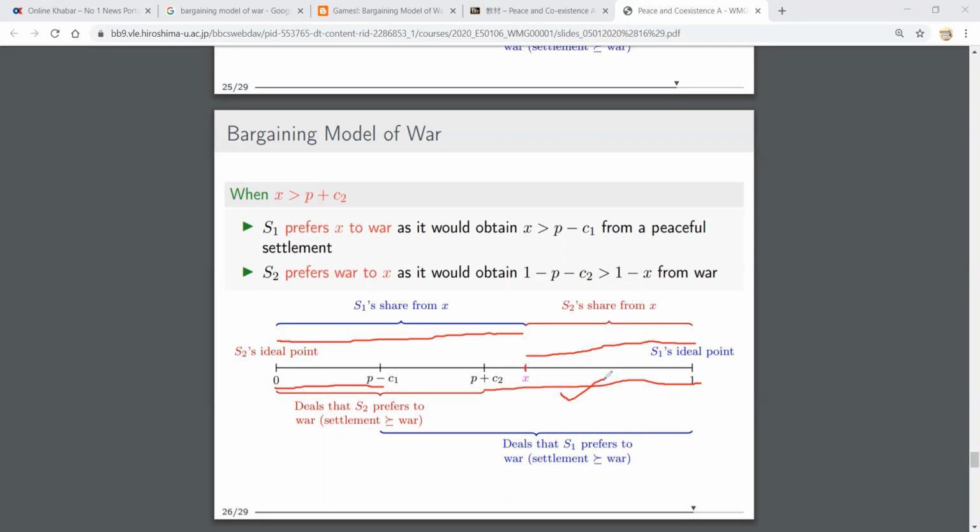So in this case also war will occur, because S2 will want war, but S1 will want negotiation. As S2 wants war, if one party invades, there will definitely be war. So the bargaining range is from here to here. That's why the bargaining model is also called a puzzle, because it depends upon a lot of factors like the probability of winning, the cost for both countries, and the negotiable amount. That's why the bargaining model is called a puzzle.